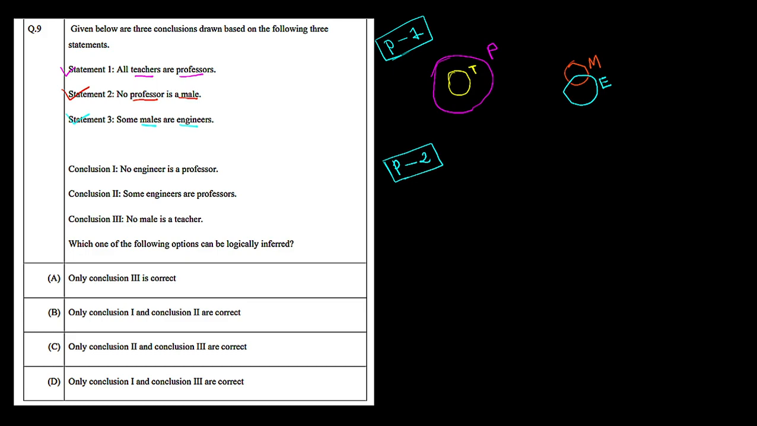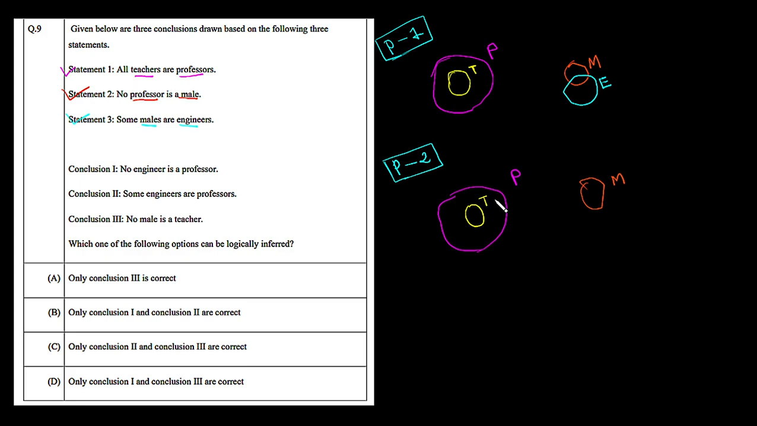So this one is representing the professor. In the second, this yellow circle is representing the teacher, and this red one is representing the male. Now up to this point, everything is the same as in possibility 1. Here in the last step, it may happen that this engineer circle intersects with the professor or maybe not, because we don't have sufficient data to tell whether possibility 1 or 2 is there.